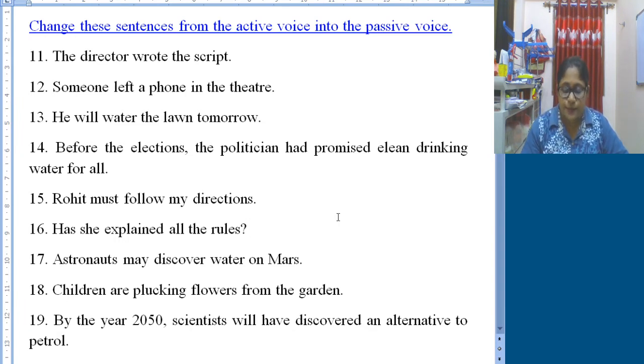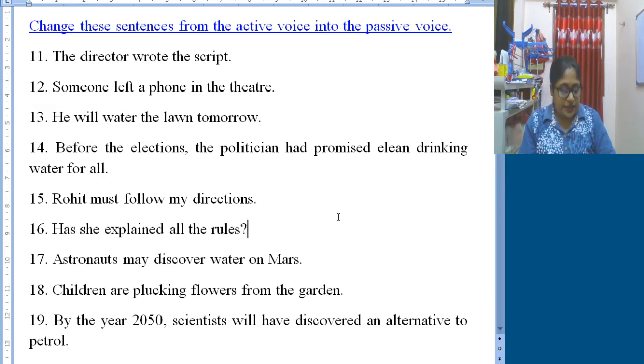Children are plucking flowers from the garden. Flowers are being plucked from the garden by the children. By children. Children are plucking flowers from the garden. So, flowers are being plucked from the garden by children.